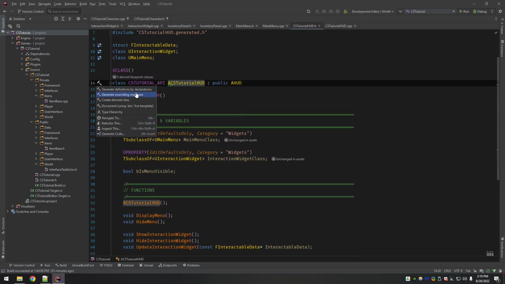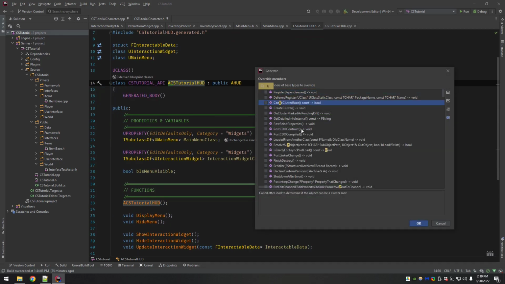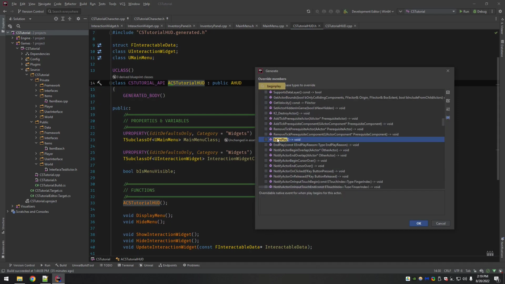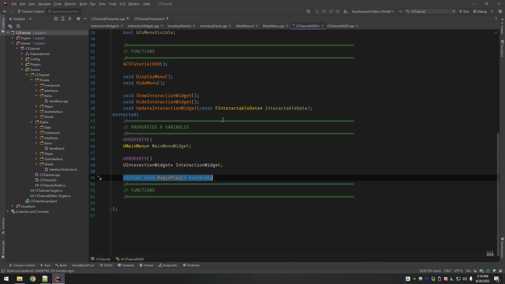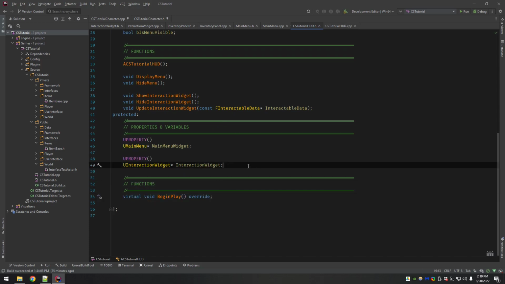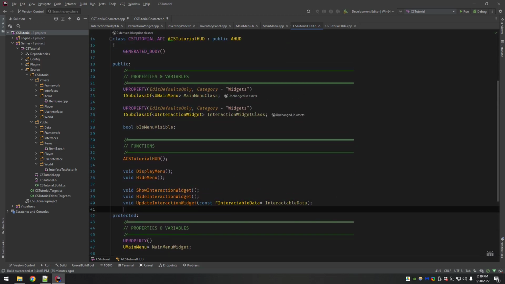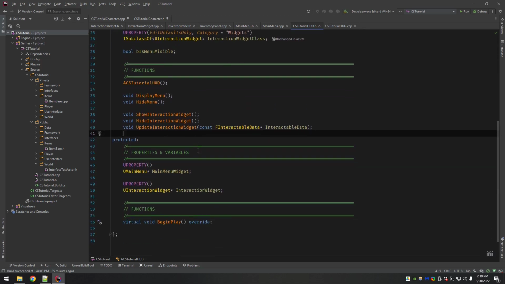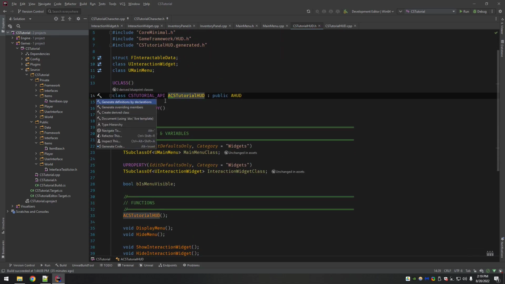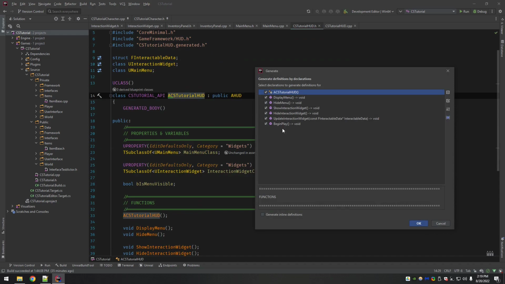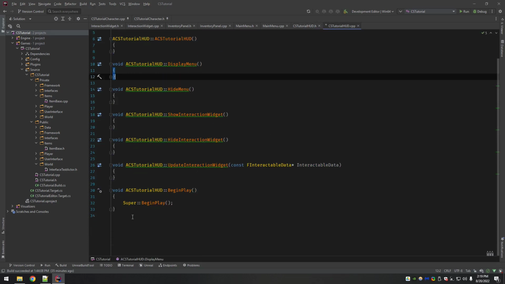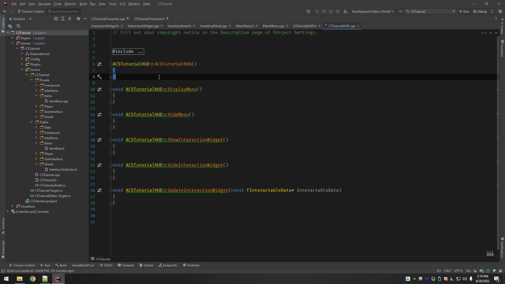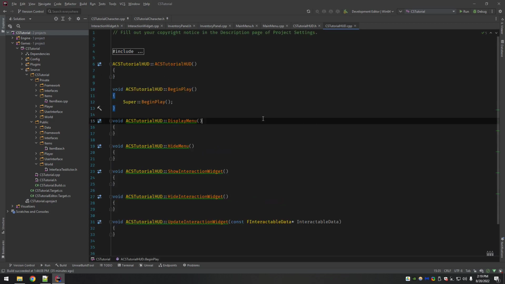So I'm going to generate overriding members, BeginPlay, and move it down to functions. Get some space here. Okay, this looks good. I'm going to generate all my functions. I want everything. And let's move BeginPlay up there.